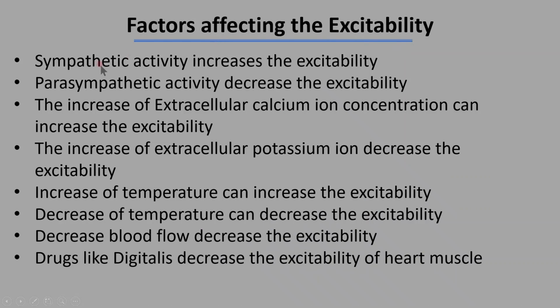Factors affecting the excitability. Sympathetic activity increases the excitability. Parasympathetic activity decreases the excitability. The increase of extracellular calcium ion concentration can increase the excitability. The increase of extracellular potassium ion decreases the excitability. Increase of temperature can increase the excitability. The decrease of temperature can decrease the excitability. The decrease of blood flow also decreases the excitability.